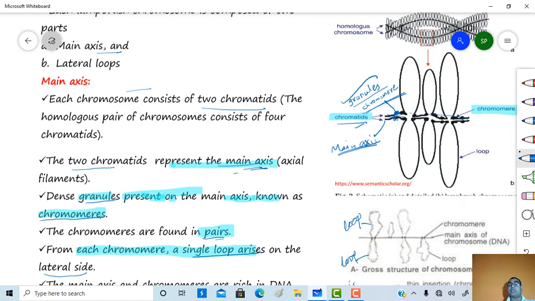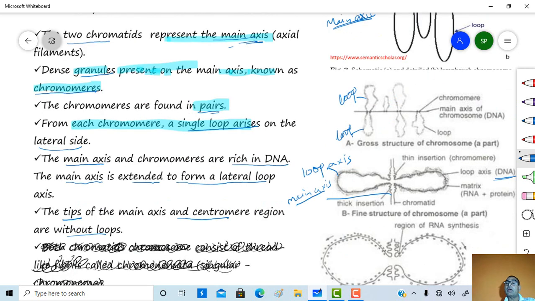The chromomeres are also present in pairs. From each chromomere, a single loop arises on either side of the chromosome. This one is a single loop and this one is a single loop.